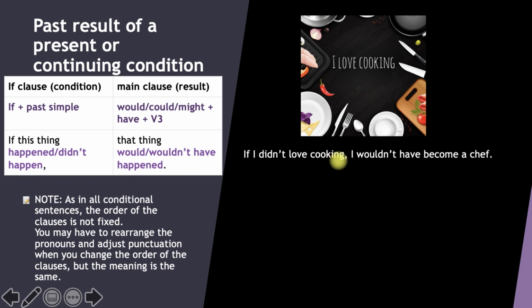If I didn't love cooking, I wouldn't have become a chef. That means I love cooking, so I became a chef. So you see the result is in the past and the condition is in the present. That means I always love cooking, okay? It has a present meaning and it affected my choice in the past. That's why I became a chef, I can say.